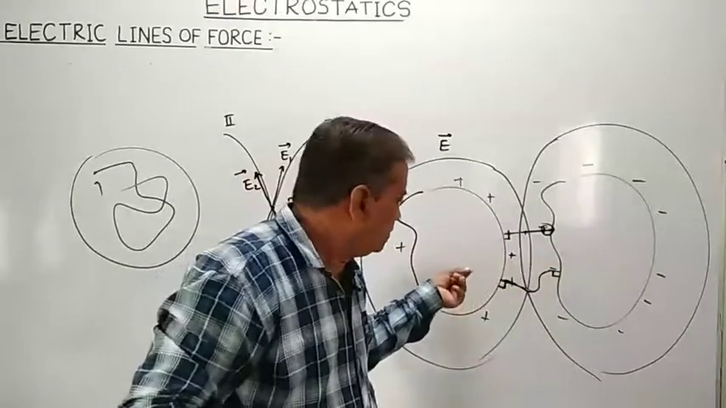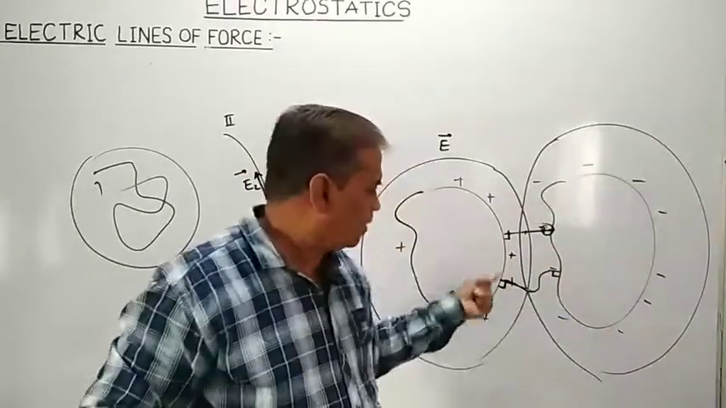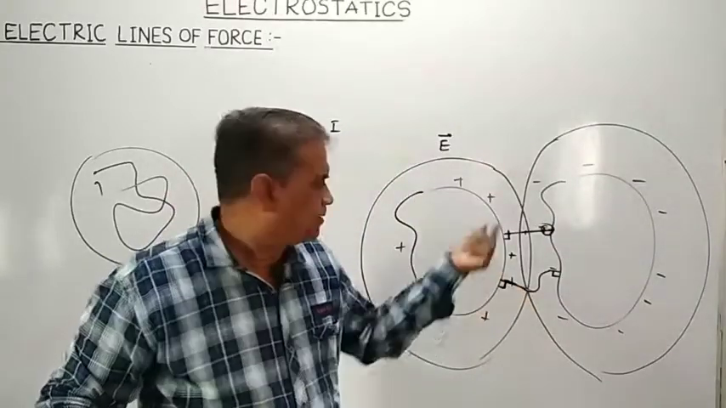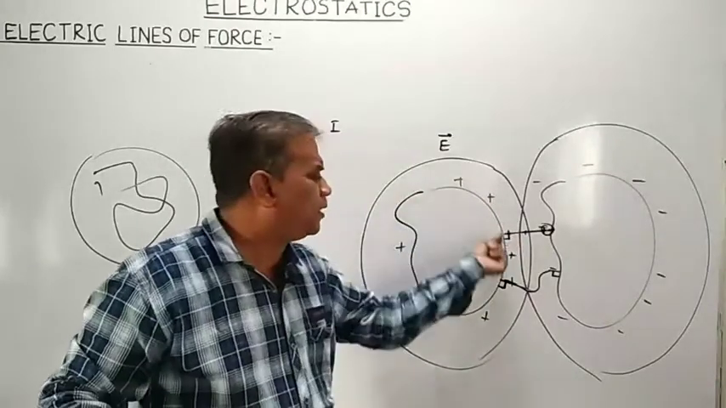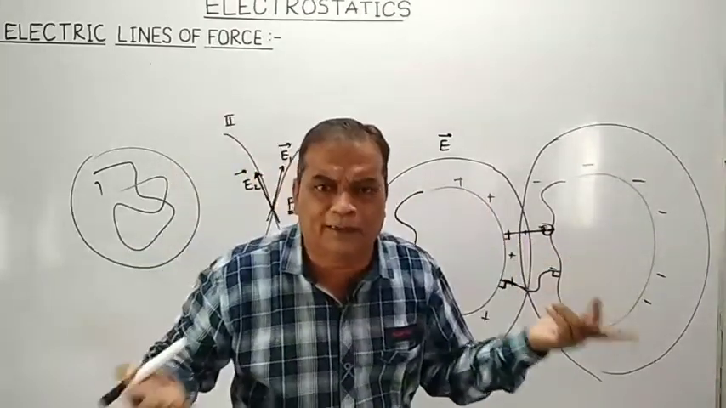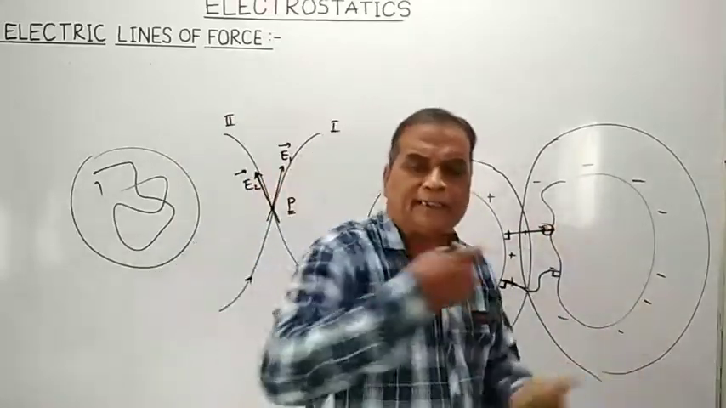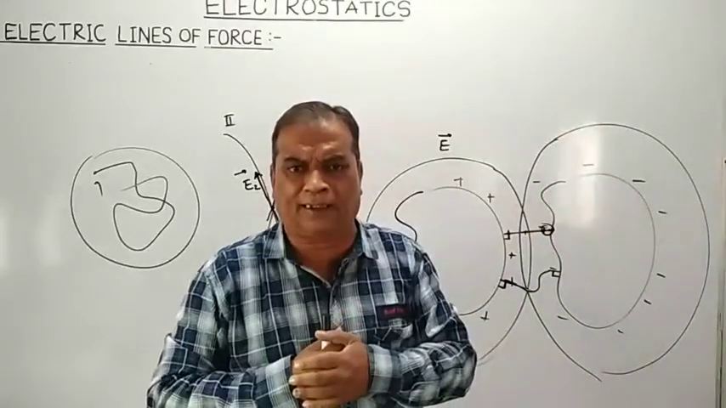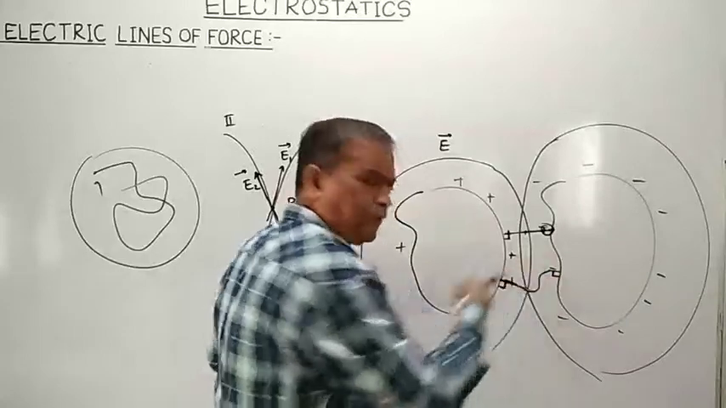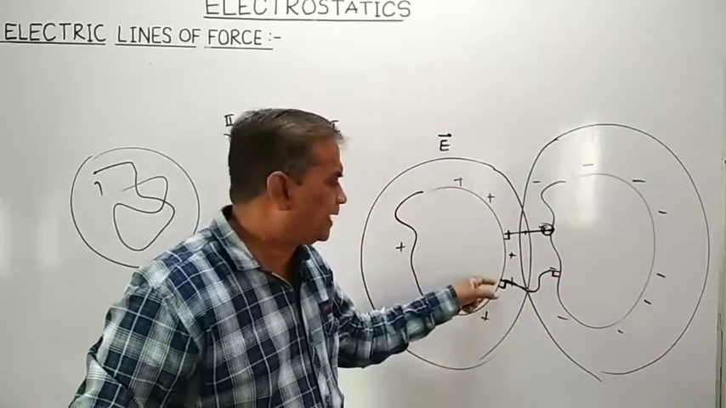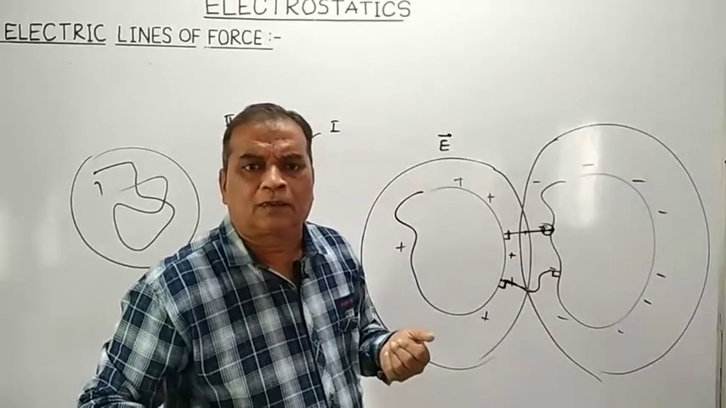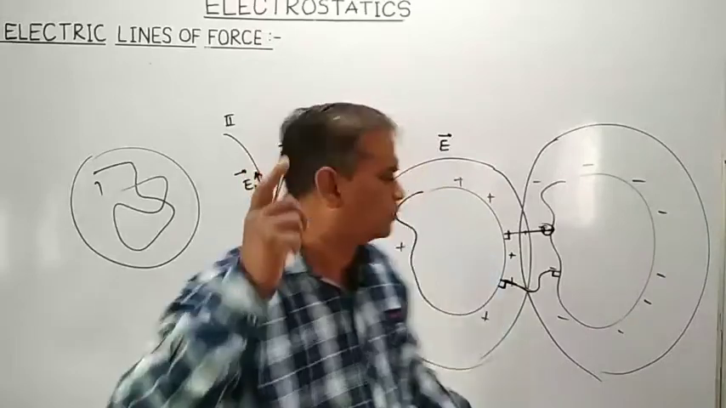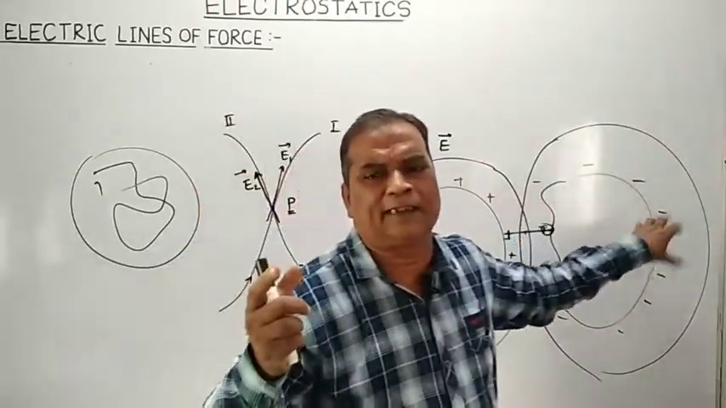How is the origination of electric lines of force? Where will they originate? Electric lines of force will originate from what? Positively charged conductor. They will terminate. Terminate means finish. So they will terminate on the negatively charged conductor, and at both the surfaces the electric line of force is normal. So there is a normal origination as well as termination of electric lines of force from the positively charged conductor and the negatively charged conductor.